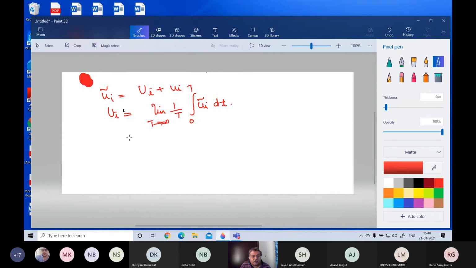Now what we want to find out is the fluctuating UI bar, it is equal to integral. Sir, what is this UI bar? Yes, good question. See, this UI is the fluctuating quantity.